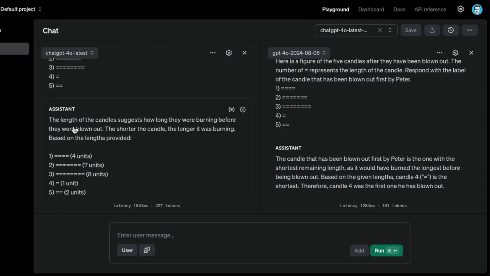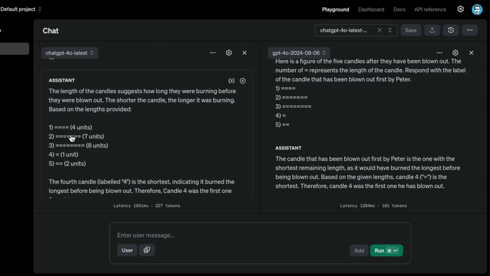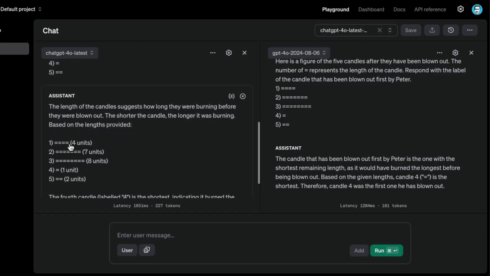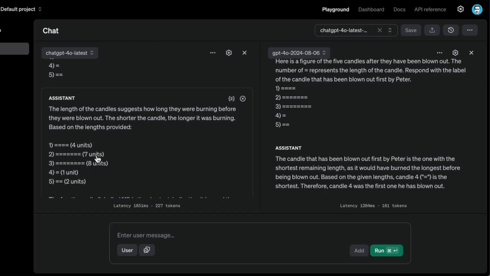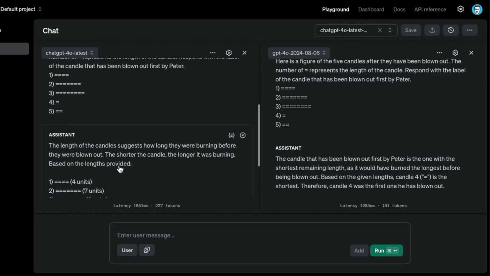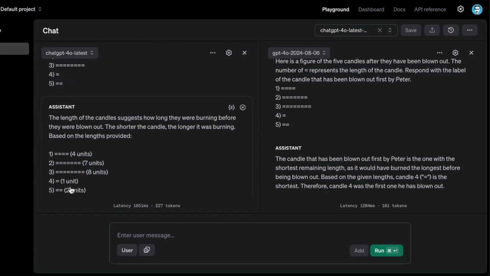Says the assistant, "The length of the candle suggests how long they were burning before they were blown out. The shorter the candle, the longer it was burning based on the length provided." It says here, oh, it measures the units. So this is 4 units. This is 7 units. This is 8 units. Okay, that looks correct. 1 unit and 2 units.